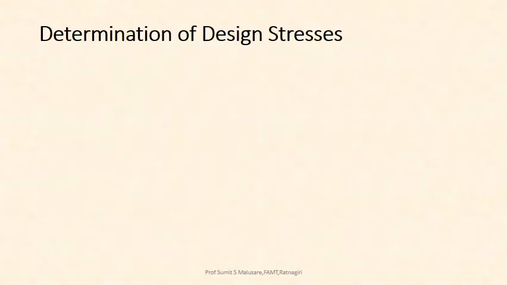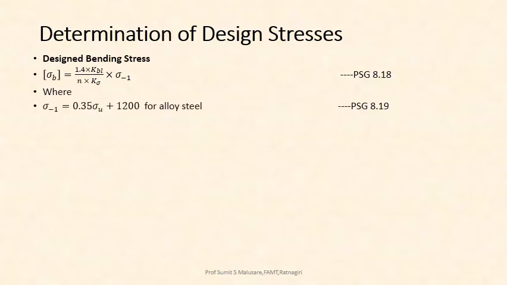Then we go for determination of design stresses. First of all, determination of design bending stresses. With reference to PHG 8.18, you will get the formula sigma B design is equal to 1.4 into KBL into sigma minus 1 upon n into K sigma, where sigma minus 1 is equal to 0.35 into sigma u plus 1200 for LR steel, with reference to PHG 8.19 table number 1. Here we have to put the value of sigma u in terms of kgf. So sigma u is equal to 87.5 kgf per mm square, that is equal to 8750 kgf per cm square.